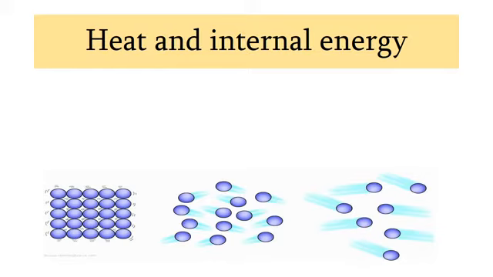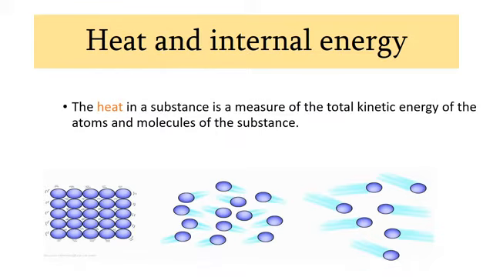So we are discussing what is the heat in a substance. All substances hold heat. So the heat in a substance is a measure of the total kinetic energy of the atoms and molecules of the substance.